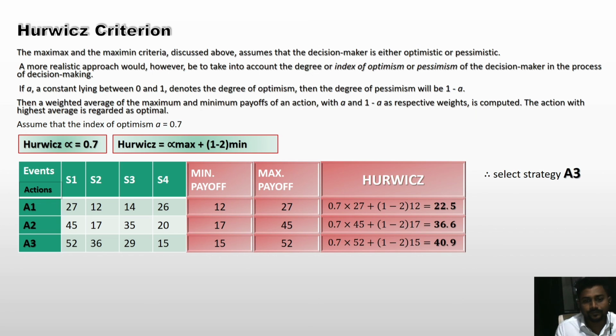So here we see 4 criteria of uncertainty in decision making.